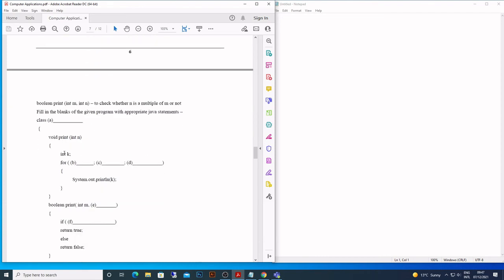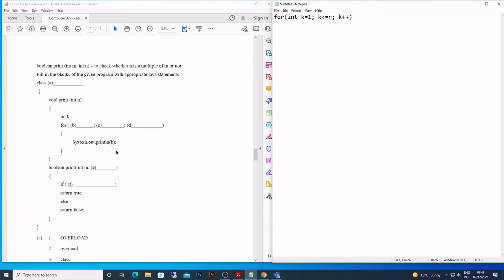Then we come to void print(int k). So for loop. So what is going to be the for loop? The for loop is going to be for int k, they have given here. So k is equal to 1. Natural numbers begin from 1. And then k is less than or equal to n, and k plus plus. So starting point is 1, and whatever the value of n is, let's say 10, it will print 1, 2, 3, 4, 5, 6, 7, 8, 9, 10.